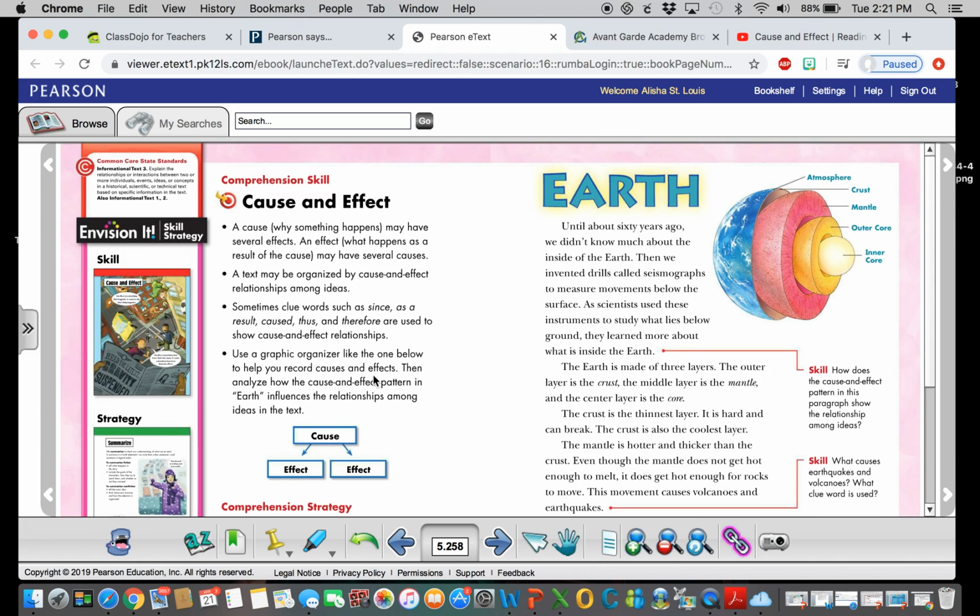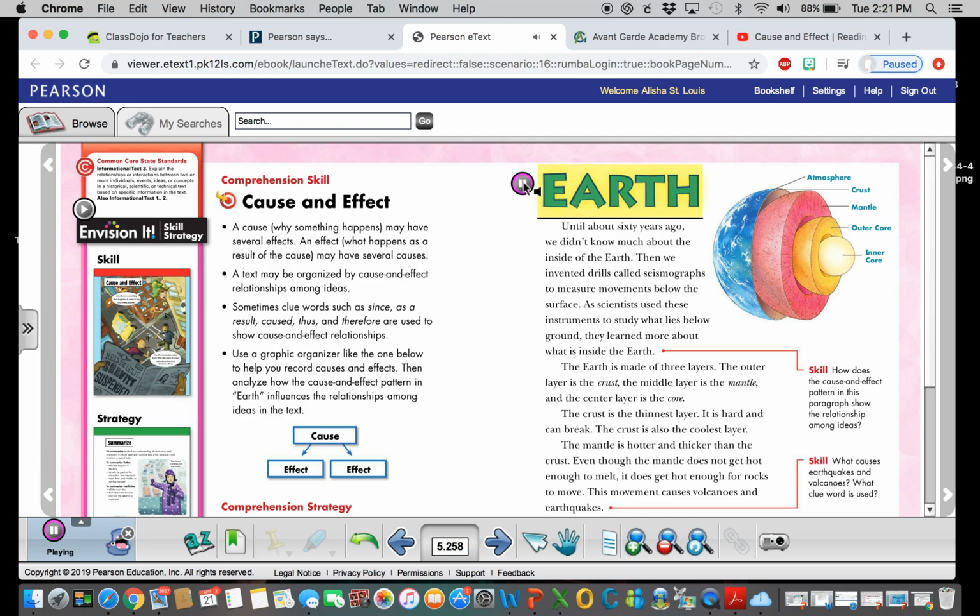Okay, so let's go back to the first paragraph. Here, the skill: how does the cause and effect pattern in this paragraph show the relationship among ideas? So I want you to reread the paragraph, or let me play it again for you so you can listen to it one more time.